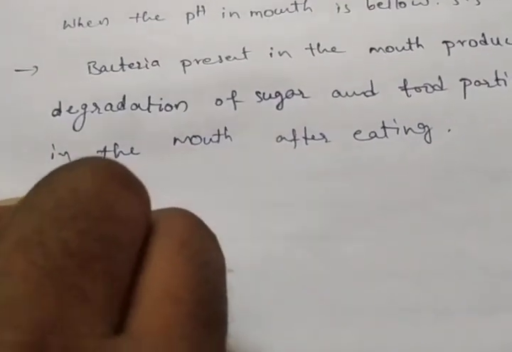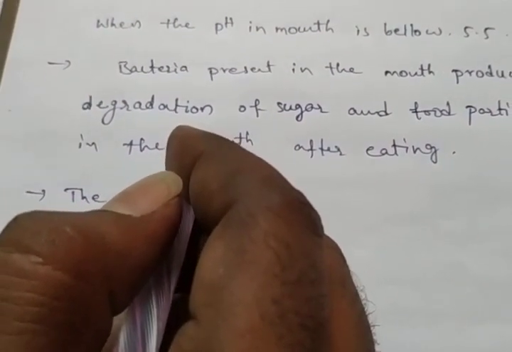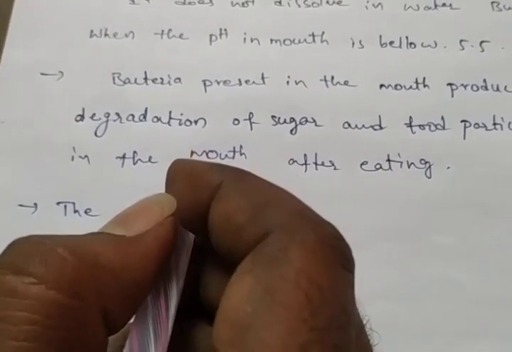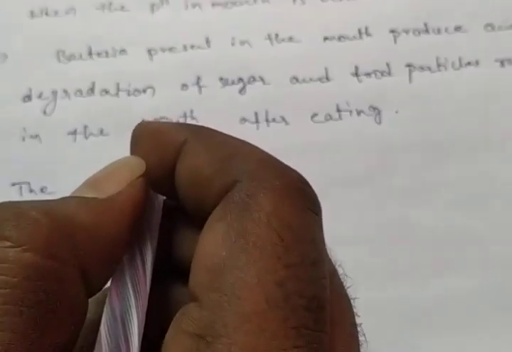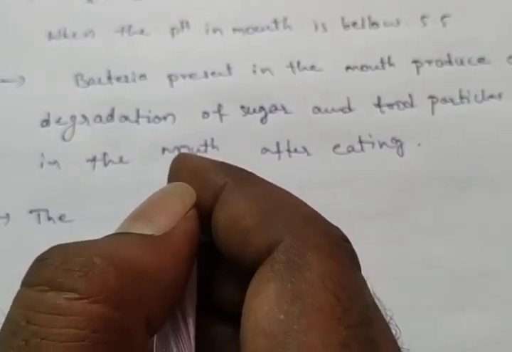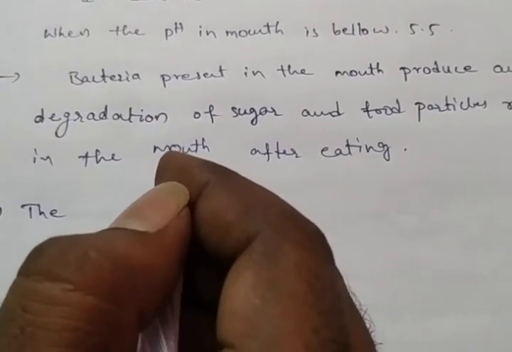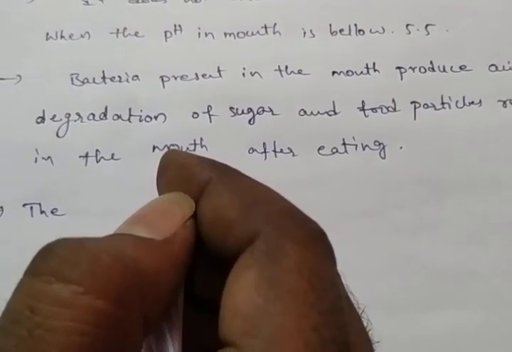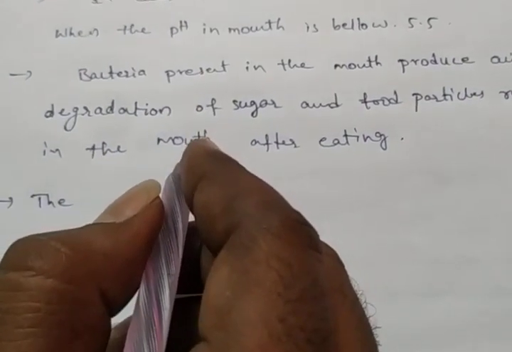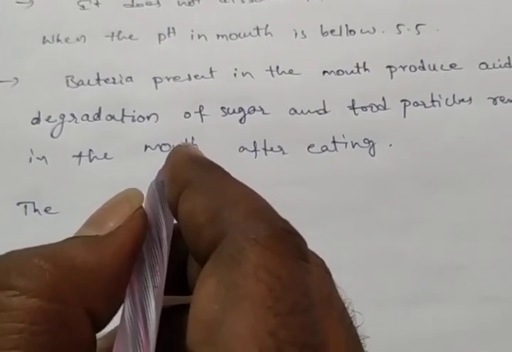The best way to prevent this is to clean the mouth after eating food using toothpastes, which are generally basic. In our mouth, acidic nature is there. Which one is the base here? Toothpaste is a base. Below 5.5 is an acidic character only, so that is why we use the paste. Paste is basic, and when we use a base in our acidic mouth, it will be neutralized.